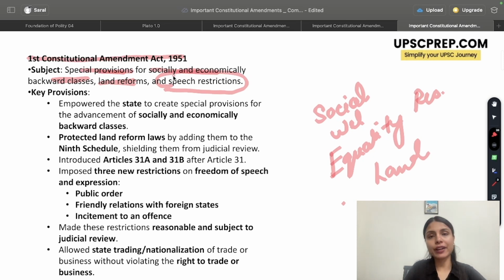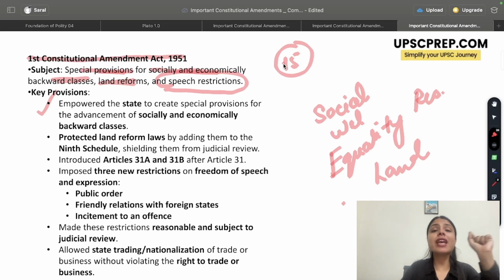Now that you know the background, let us go into the provisions one by one. So what the First Amendment Act did was it added a new provision to Article 15, and it said that the government is empowered to create special provisions for the socially and economically backward classes, and if the government is doing so, it will not be considered as a violation of right to equality. So who was empowered? It was the state that was empowered to bring in special provisions for the advancement of socially and economically backward classes.